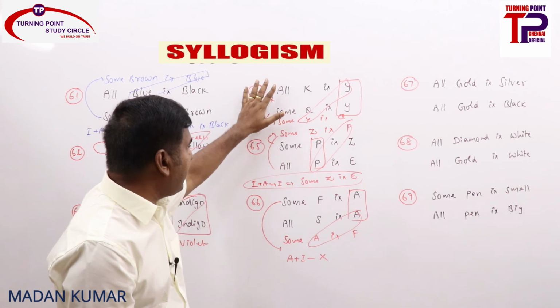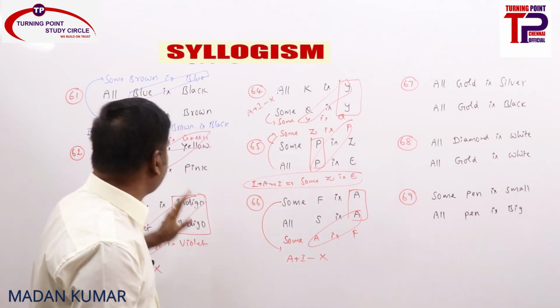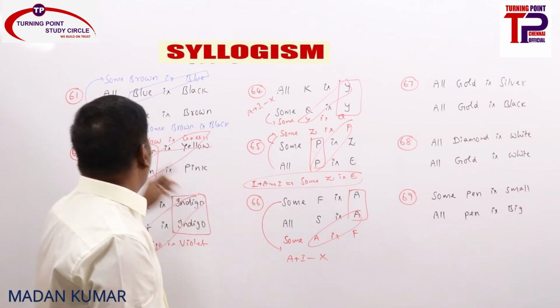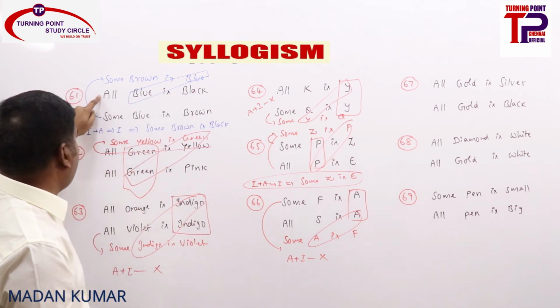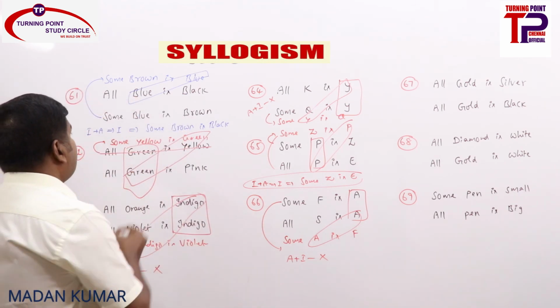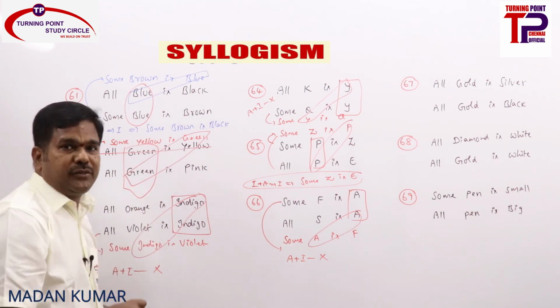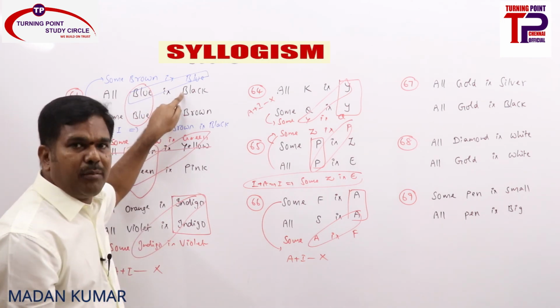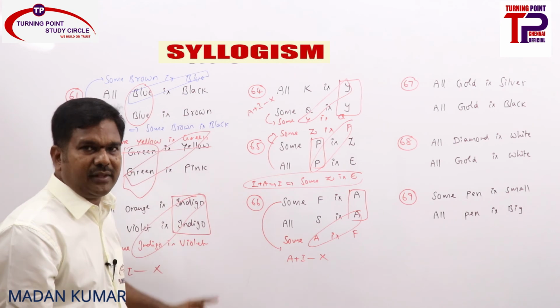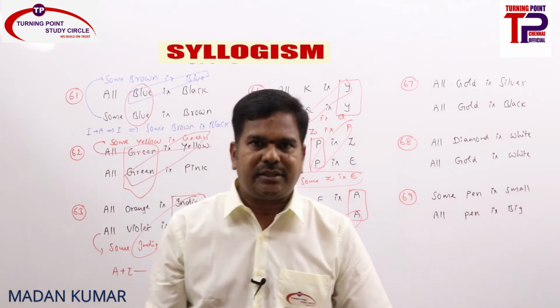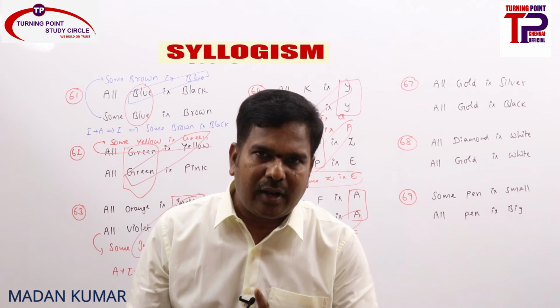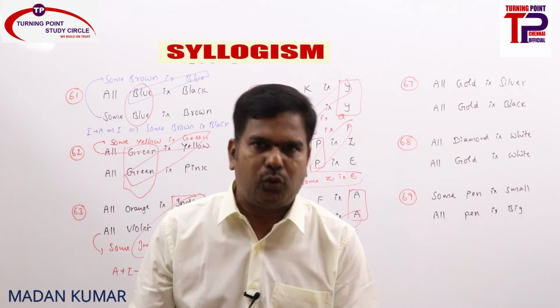But whenever A and I statements or I and A statements or both A statements have the common term as predicate, you will never get a conclusion. Even if you take the first one, A plus I, common term as subject only, what will you be getting as the answer? Some black is brown or some brown is black. Are you clear? So both A statements or A and I statements, common term as predicate, you will never get a conclusion based on the 6 rules.